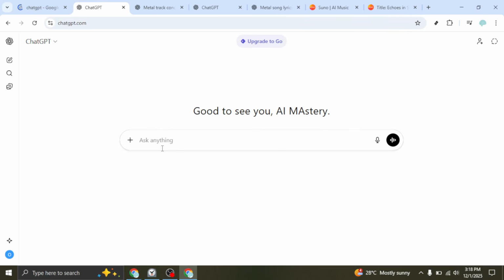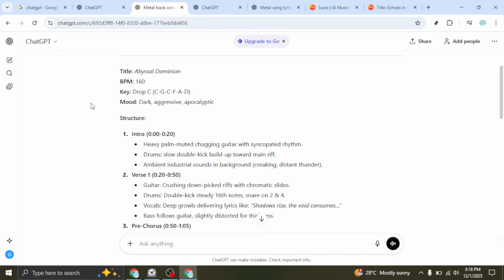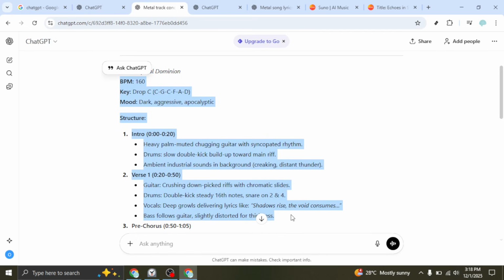A good example to type is, "Generate a metal track with a dark, aggressive mood, heavy and intense vibe, 160 BPM. The track features growling male vocals with distorted guitars, double kick drums, and crushing riffs." Hit submit and give it a moment. When the response appears, highlight the style prompt you want to use and copy it. This gives Suno specific direction on tempo, instrumentation, and overall feel.